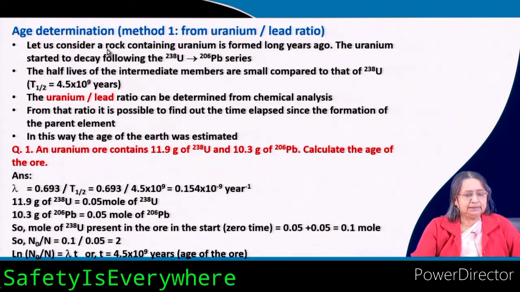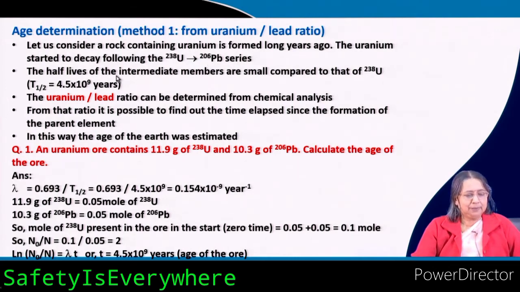Let us consider a rock containing uranium. This was formed long years ago, a long time back it was produced. The uranium started to decay following this step: uranium 238 decays to lead 206.